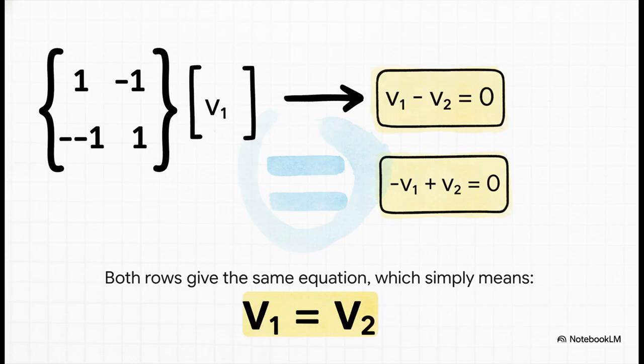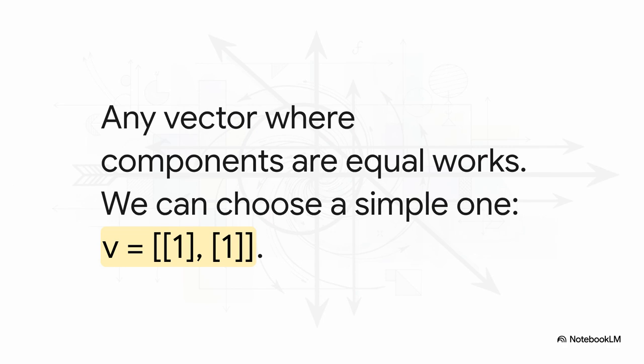Hang on. Notice something? They're the exact same equation. This is a really good sign that you're on the right track. It simply tells us that v1 has to equal v2. This means that any vector where the first and second components are the same is an eigenvector for lambda equals 2. It defines an entire line of vectors. We just need to pick a simple non-zero example, so let's go with 1, 1.